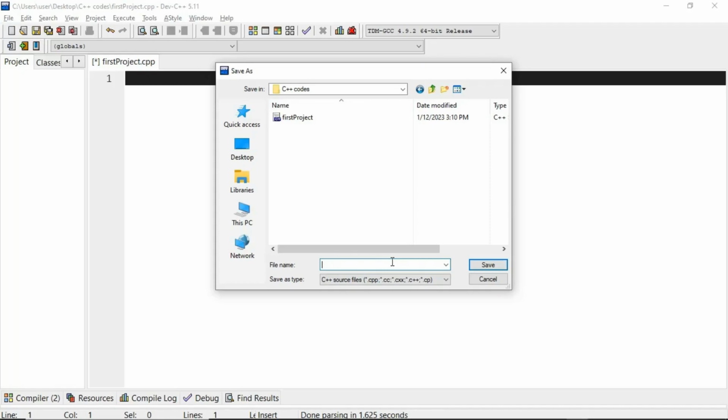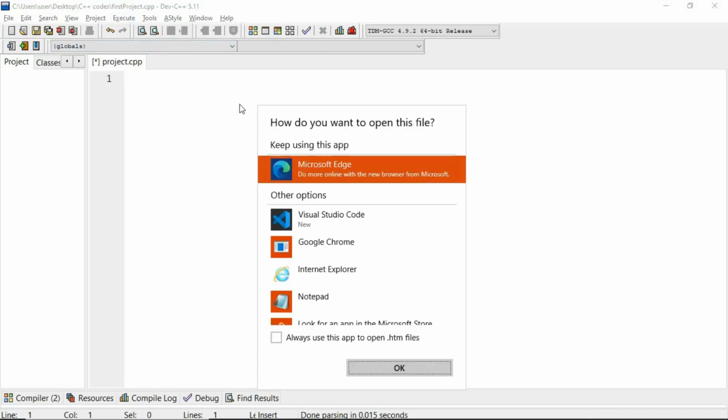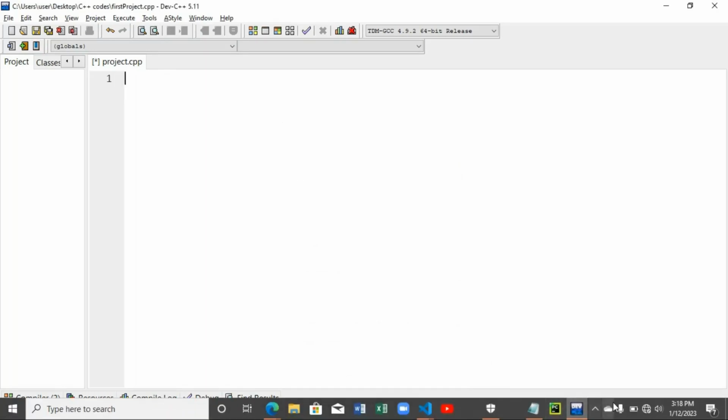Alright, so I'm going to name this project.cpp. cpp is our extension for C++, and make sure that there is no space between the period and the extension of the name. Just going to click save. So project.cpp is open right now. This is our project.cpp. It has been created for us.